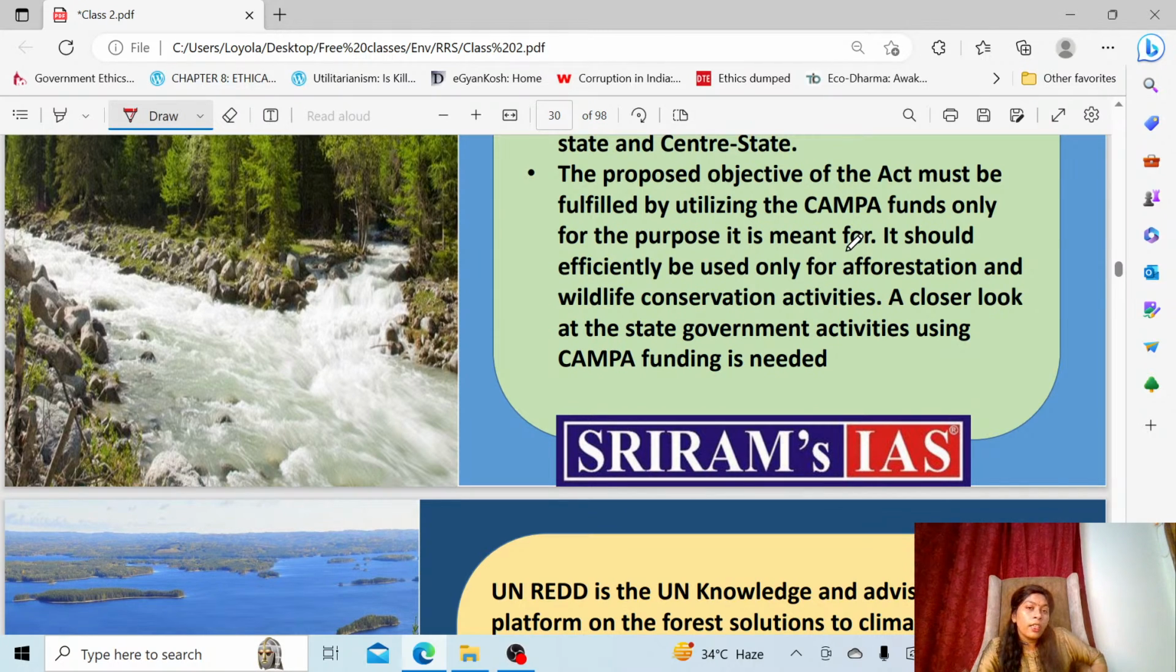This issue was already addressed in the newspapers also. A lot of fund was lying idle under the CAMPA fund. That means no afforestation activities were taken care of, so they may again deviate or divert the fund. For that, the CAMPA authority will be watching all these things. They have to check whether the fund is used only for the afforestation purpose or for some other purpose. This way they will be checking the activities of the governments, right?